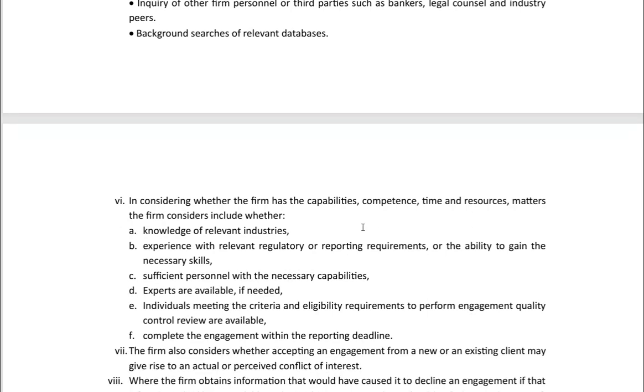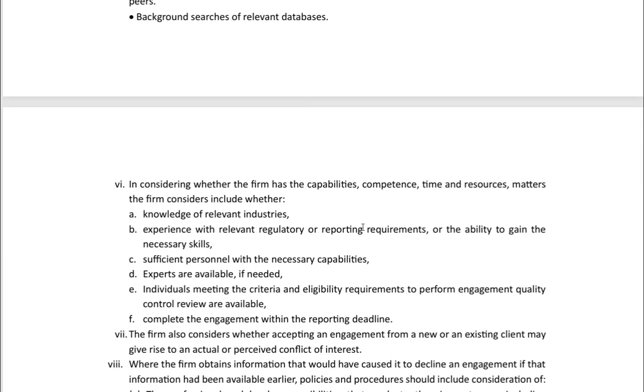databases. The next point is about the capabilities, competence, time, and resources. The matters the firm must consider include whether there is appropriate knowledge of relevant industries, experience with relevant regulatory or reporting requirements, or ability to gain the necessary skills, sufficient personnel with necessary capabilities, experts are available if needed, individuals meeting the criteria and eligibility requirements to perform the engagement quality control review are available, and ability to complete the engagement within a reporting deadline. Again, very much important.